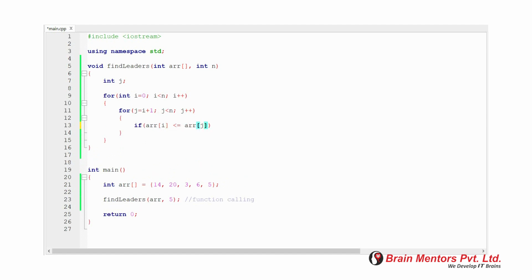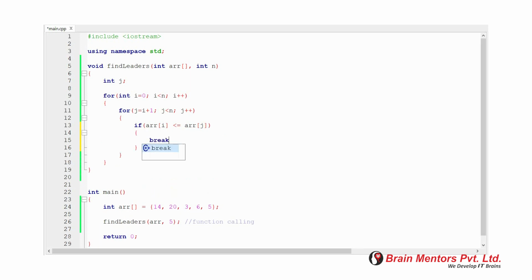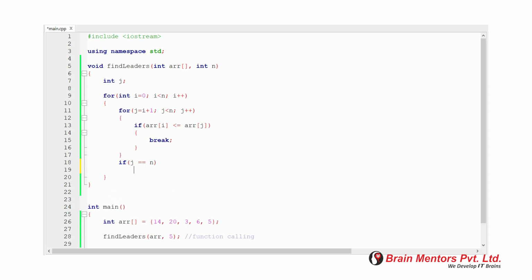If the condition is true, we jump out of the inner loop by using the break keyword, which means it is not a leader. And outside the inner loop we check if j is equal to the size of the array, which means it is a leader of the array, because the picked element is compared with all its right side elements.